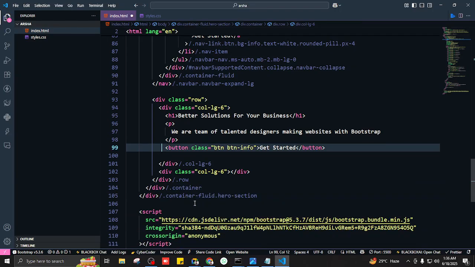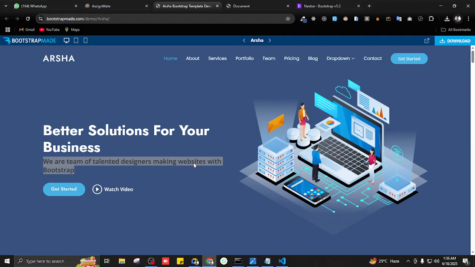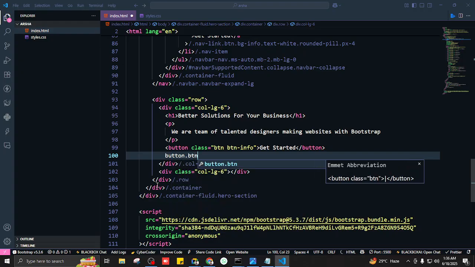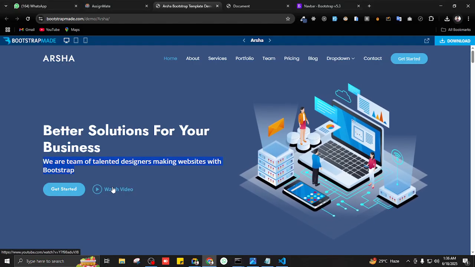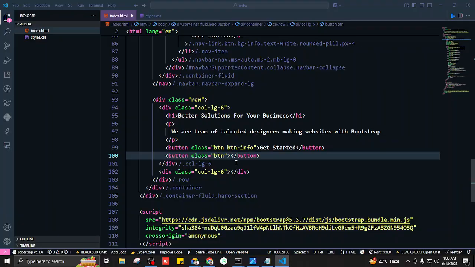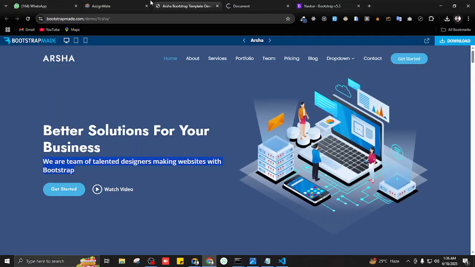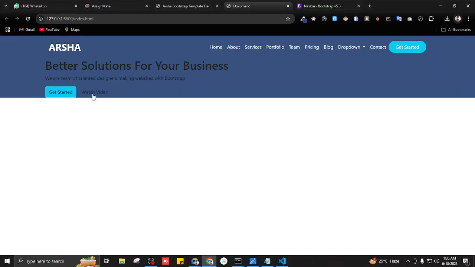And after this button we will have another button. This one is going to say button, with just the class of btn because it doesn't have any color. And it would say watch, where's the W? Watch video. Perfect, we have a button.